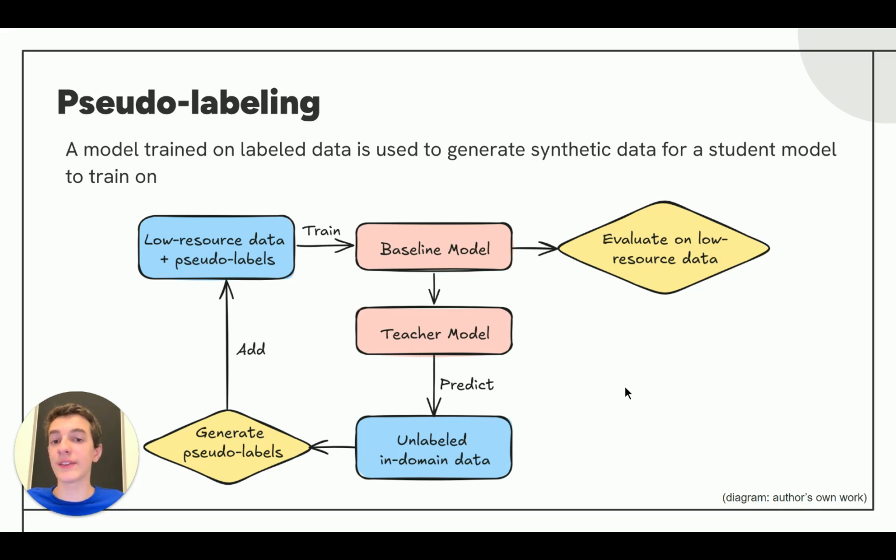Next, pseudo-labeling is the second method I'll be using to improve performance of NLP models for low-resource languages. Pseudo-labeling essentially works with two models, a teacher model and a student model. The teacher model is pre-trained on the limited low-resource data available, and it is used to generate pseudo-labels or predictions for unlabeled text, which is much easier to acquire than annotated NER text.